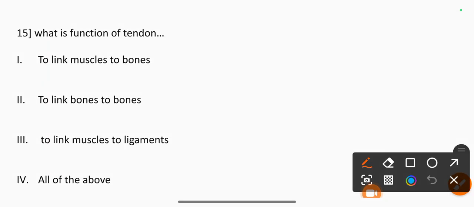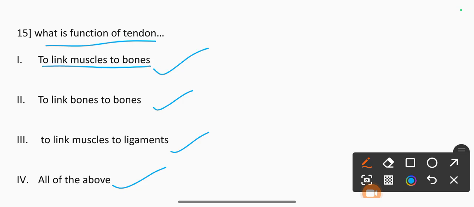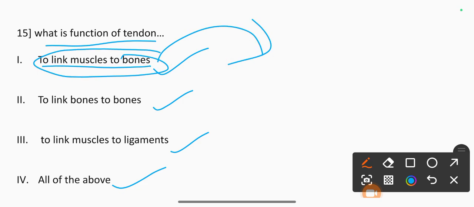Question number 15. What is the function of tendon? To link muscle to bones, to link bones to bones, to link muscle to ligaments, and 4, all of the above. The correct answer is to link muscles and bones. Tendon is a tough band capable of withstanding tension.